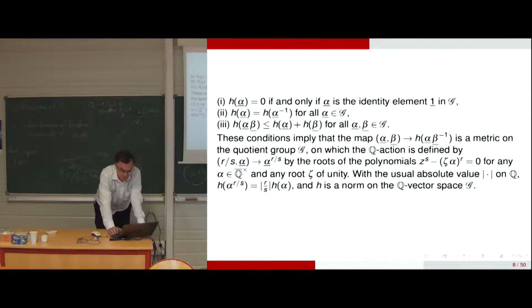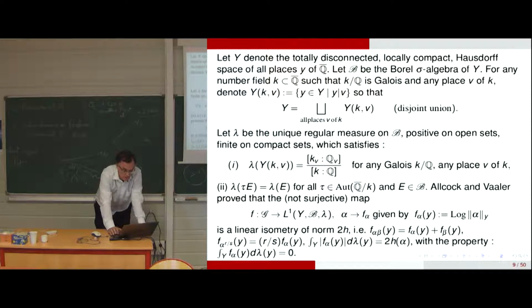Okay, so we have a norm. And now there is a decomposition, so they continue that.